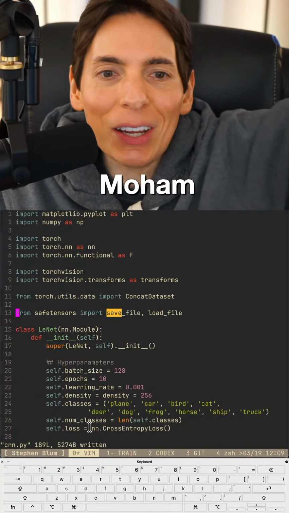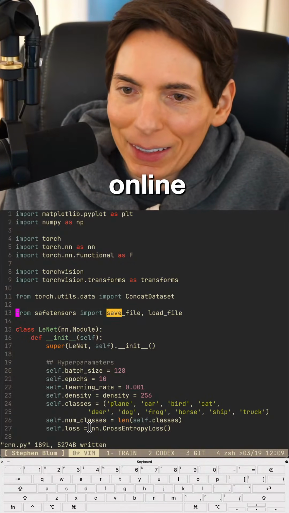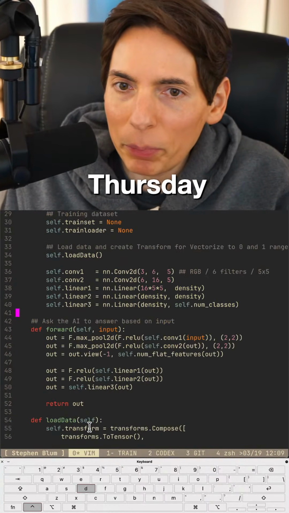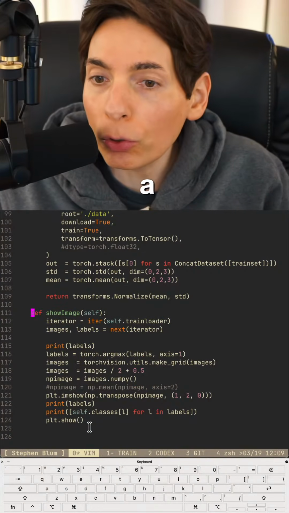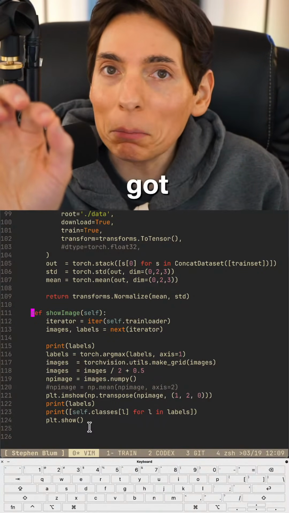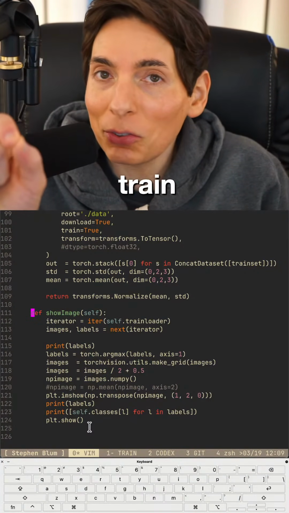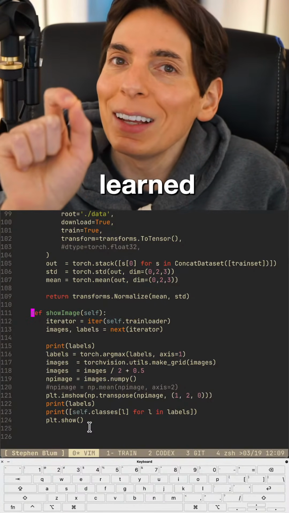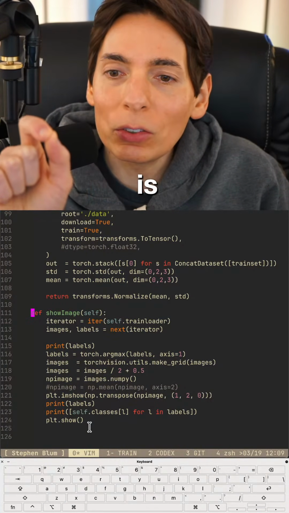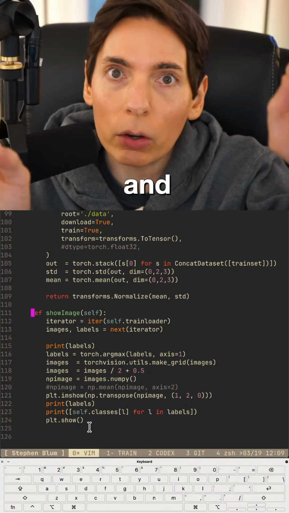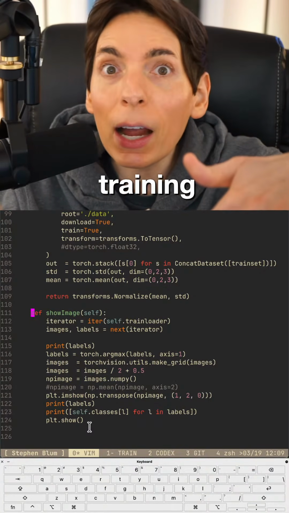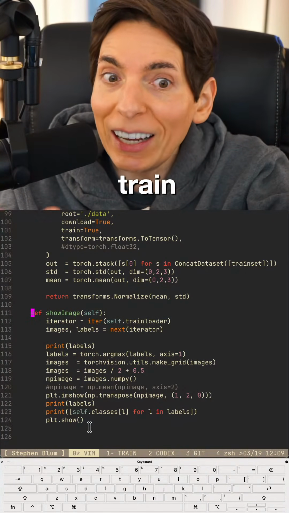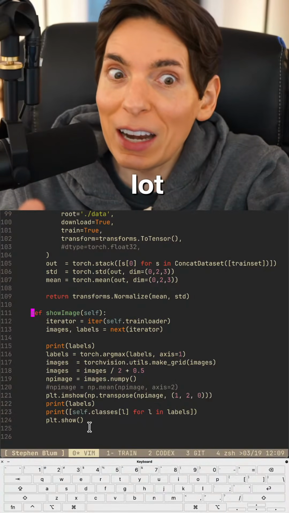Hey, Mohammed, good to see you. Welcome on. Hi, good to have you here. Happy Thursday. We are building ourselves a convolutional neural network. We got it working. We had it trained yesterday successfully. It learned. We found that it learned. Now, what we're going to do is we're going to save and load the model. So that way we can start training in the background because it's going to take a while to train. It takes a smidge to train because it's a lot of data.